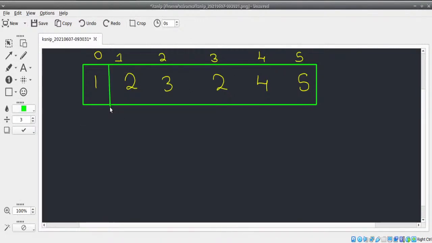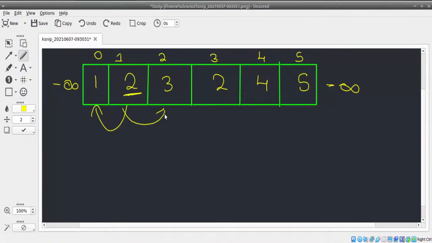All right. So here I can definitely say index 0 is not the peak, because remember, to the left of it there is minus infinity, to the right of this also minus infinity. But can I consider this as peak? It is greater than the element to the left of it, but it's not greater than the element to the right of it. Index 1, whatever value you have, is not greater than the right. So we can only consider index 2 as our first peak. It is strictly greater than both its left and right element. So index 2 I can consider as one peak.